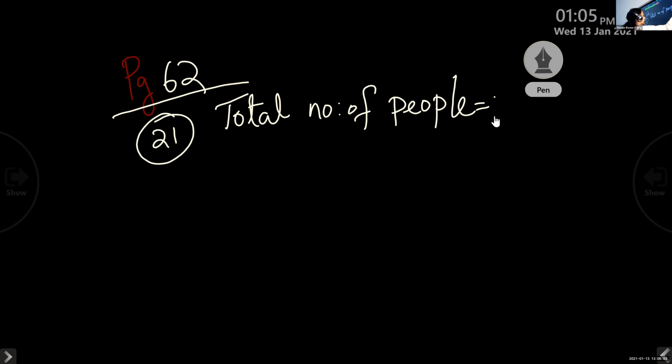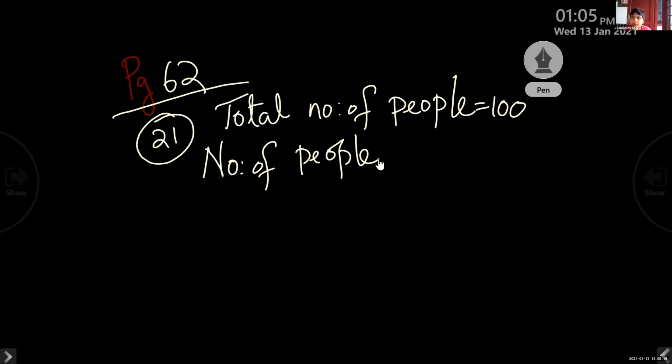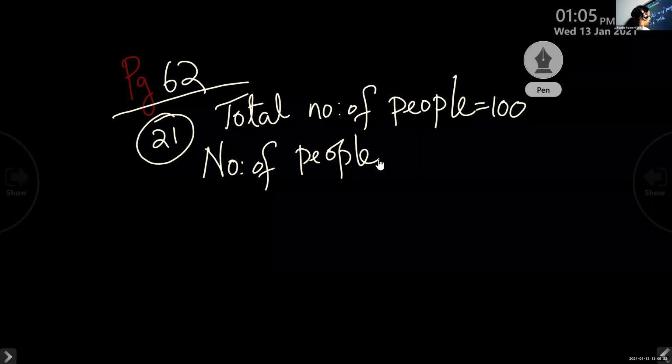It is given 100. Now, number of people traveled by bus? Number of people who travel by bus is 28. Ma'am, we should write 28 by 100. Number of people means it is 28. Then in fraction form, you have to write 28 by 100. That is the next step.